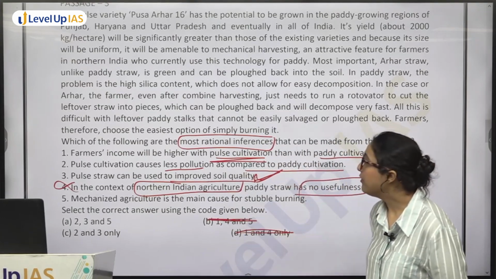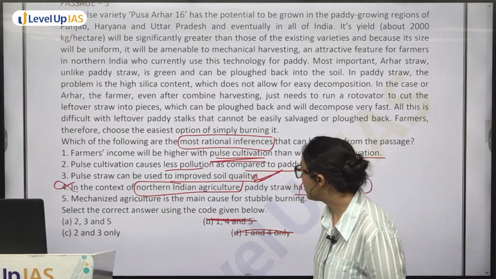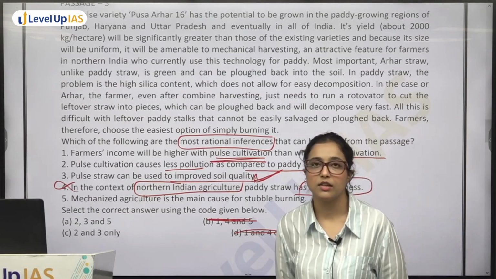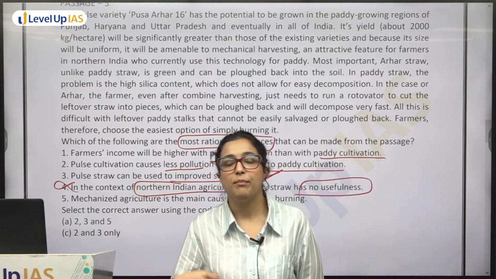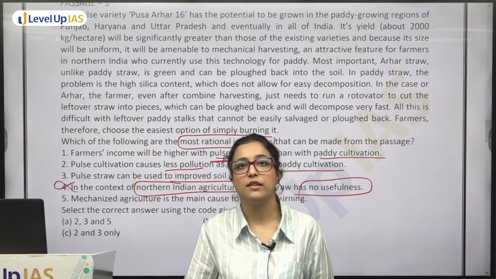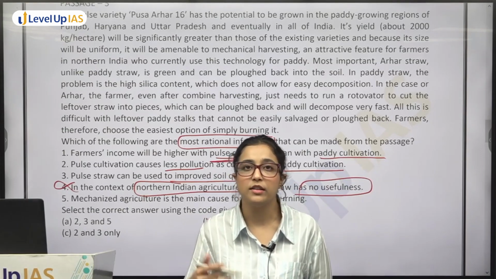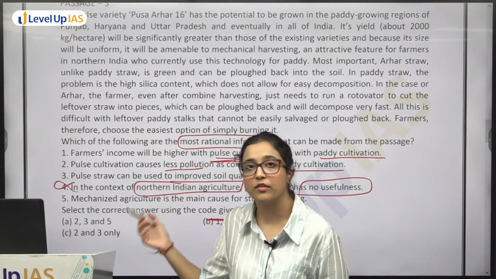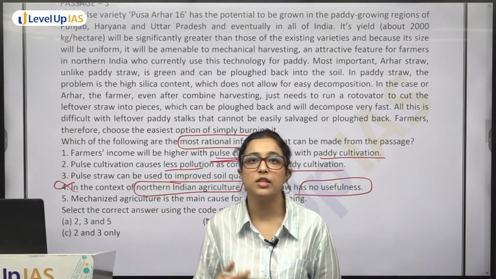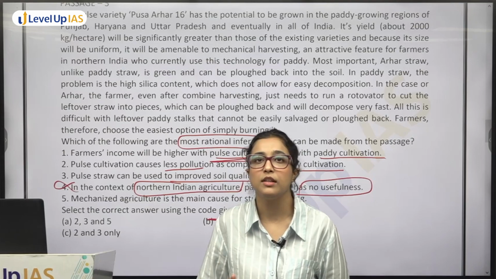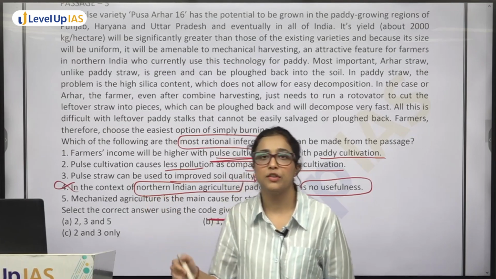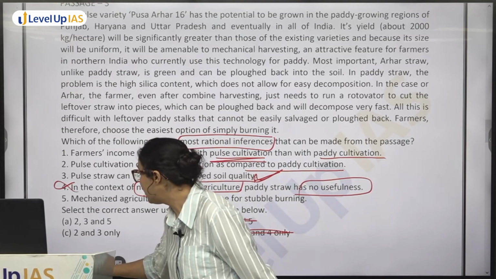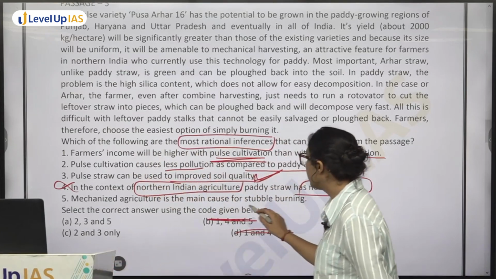Okay, next you have 5th, mechanized agriculture is the main cause for stubble burning. अब ये बताओ, क्या ये लॉजिकल कुछ बात है कि आप मैकेनाइज्ड एग्रीकल्चर ला रहे हो, that is the main reason for stubble burning? In fact, technology machines are helping to dispose of that waste. टेक्नोलॉजी एंड मशीन्स हम क्यों लाना चाहते हैं? To help us in all the various levels of processing in agriculture. So 5th will help instead of main cause for stubble burning.